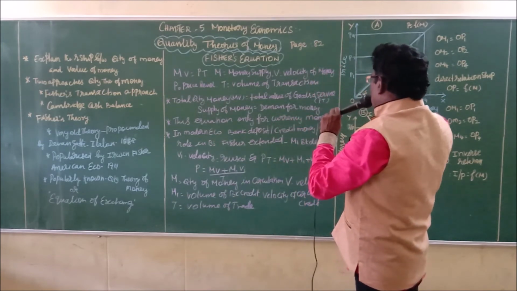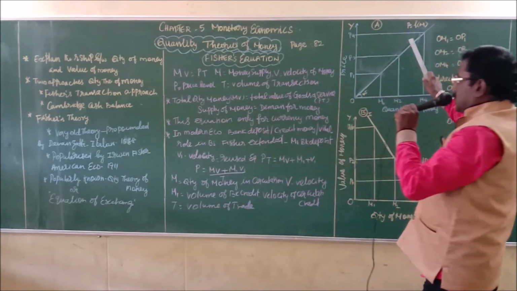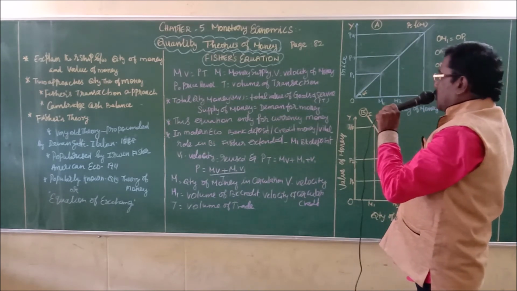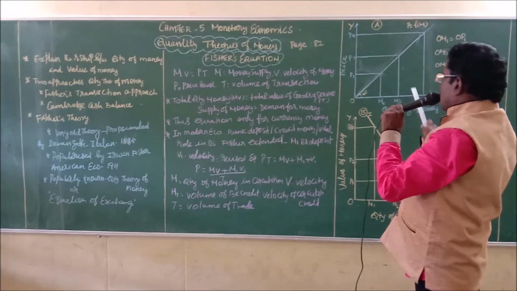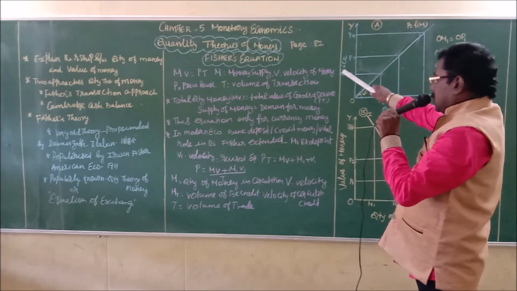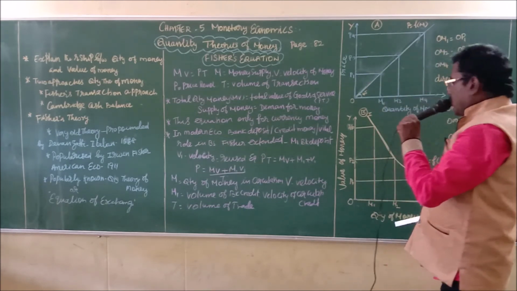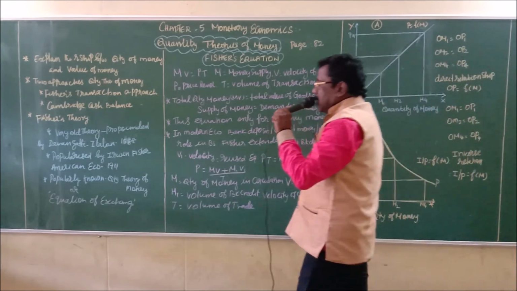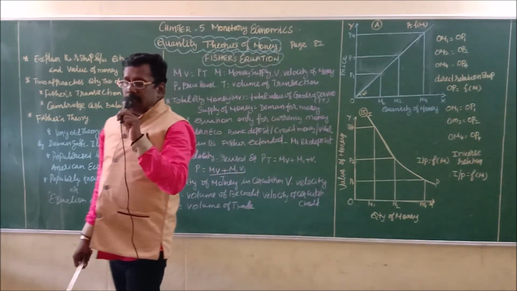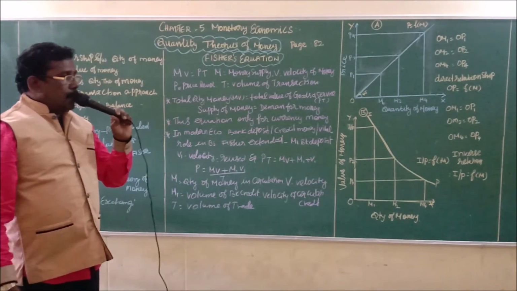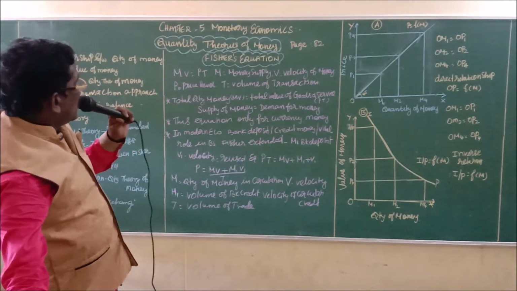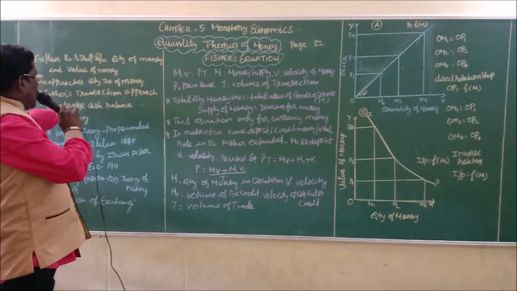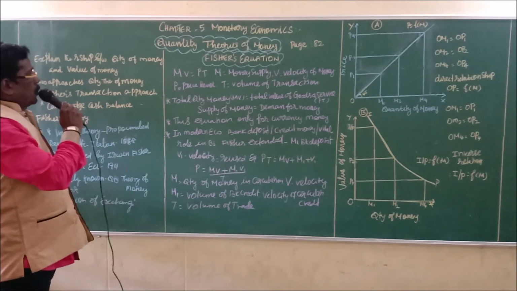And there are two diagrams. It's a very important question. The quantity theory of money, Fisher's approach, is very important. These diagrams show the relationship between the quantity of money and the price of money, and between the quantity of money and the value of money. So it is a very important question. You have to write all these things when asked in a 5-mark question. Next class we will see the second approach, the Cambridge cash balance approach.